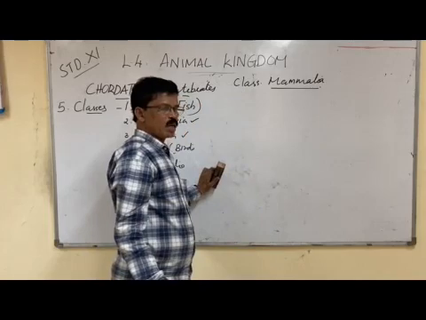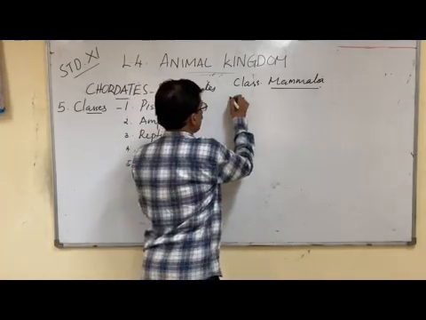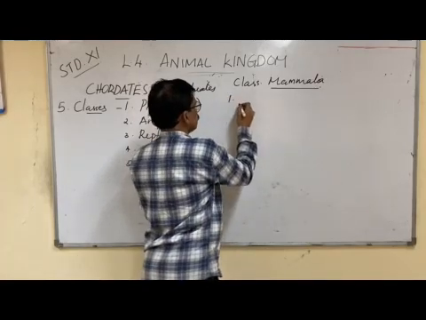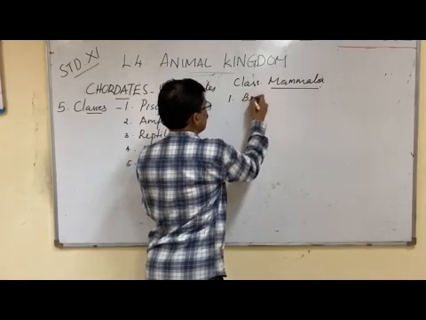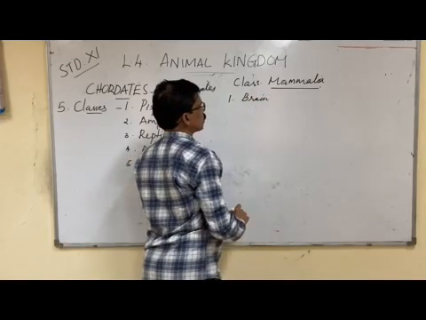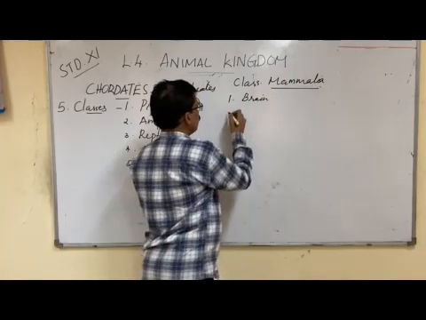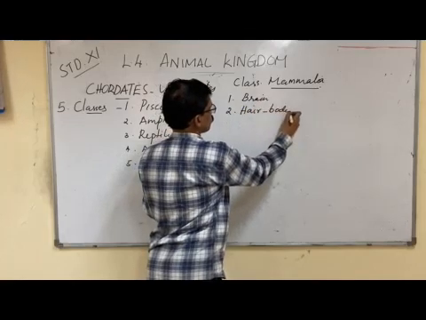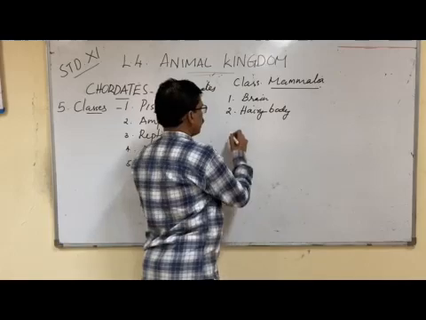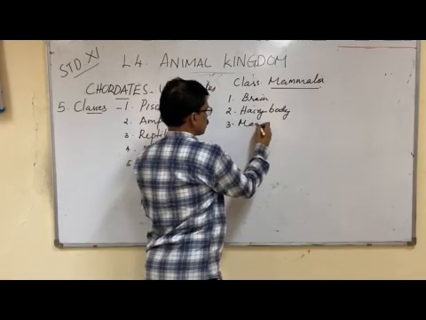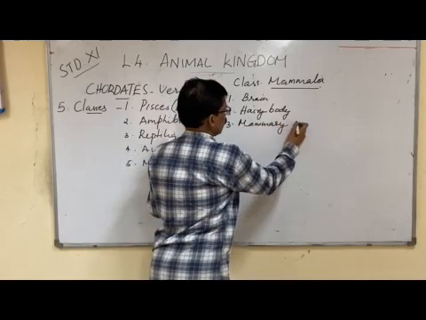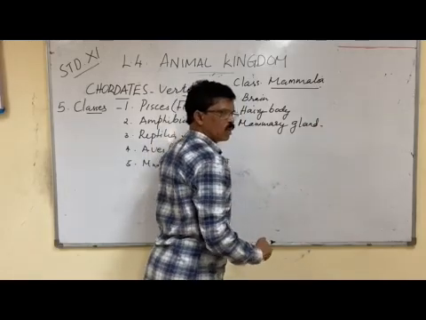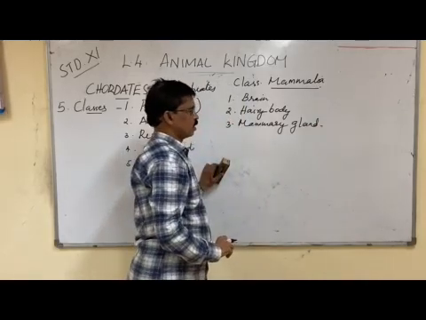And what are their advanced features? Let me tell you. First advanced feature is a highly developed brain. Highly developed brain makes the mammals more adaptable to the environment. Body is covered by hair, hairy body. Then third one is mammary glands, to feed the young ones with milk.